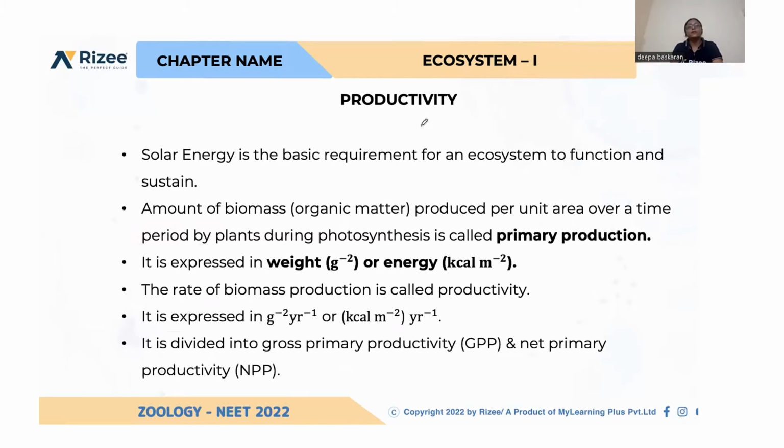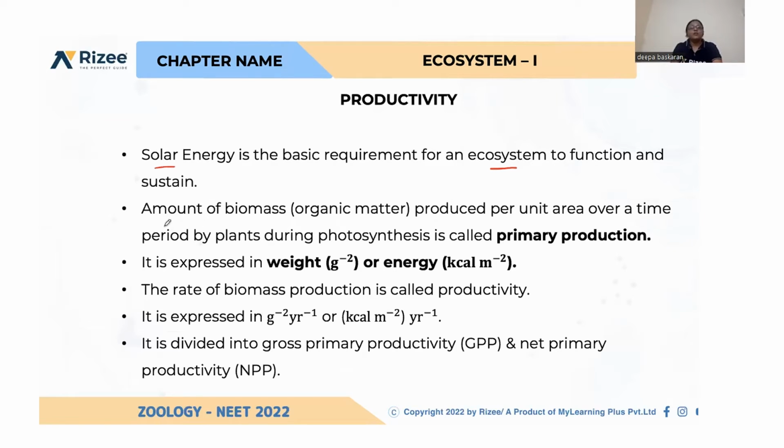So what do you mean by productivity? How much biomass is produced in a particular area in a given time is called productivity. Solar energy is the basic requirement, because energy input is needed for any production. Solar energy is the basic requirement for any ecosystem. So energy input is only from the sun.